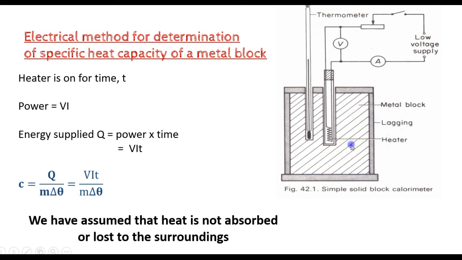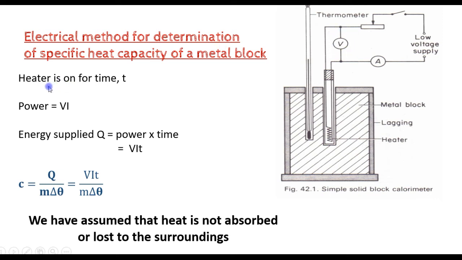The metal block is placed inside the calorimeter. Holes are drilled in the metal block. So a heater is placed in one of the holes and a thermometer is placed in the second hole. The heater is connected to a power supply. An ammeter measures the current through the heater, and a voltmeter measures the voltage across the heater.